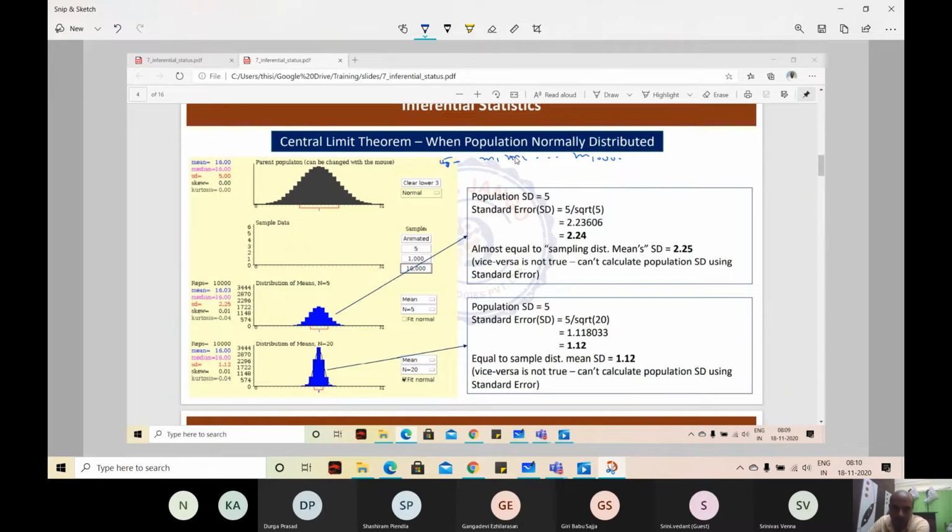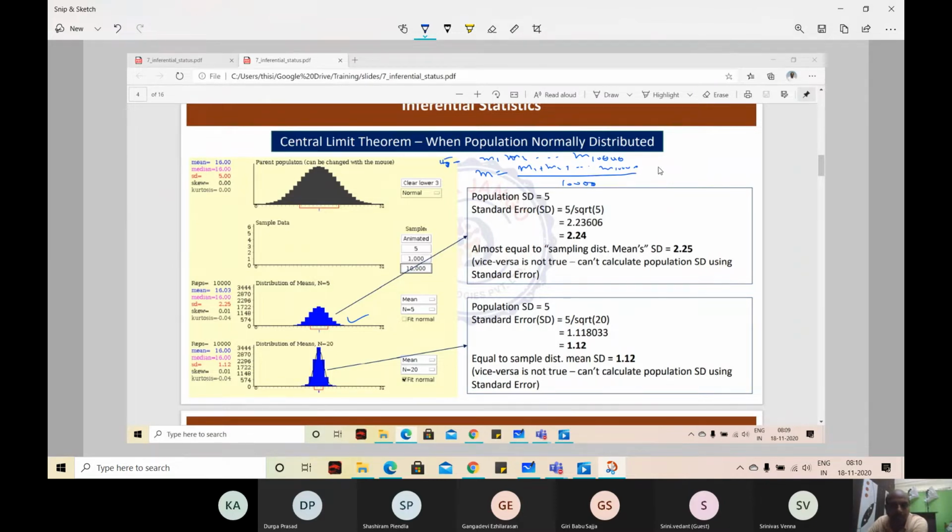I have m 10,000. How do you calculate the standard deviation of these means? You need to calculate a mean first, right? M is equal to m1 plus m2 plus and so on, m 10,000 divided by 10,000, right? That is the mean.